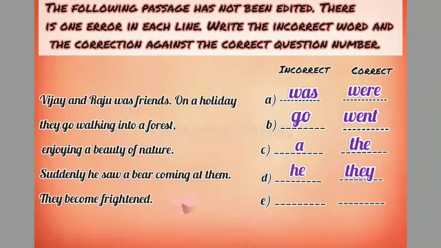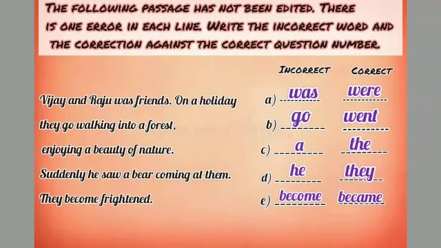Here you try to find out. Yes, here also become is given. Become is in present tense, but as we know the whole paragraph is in past tense, so become will be became.